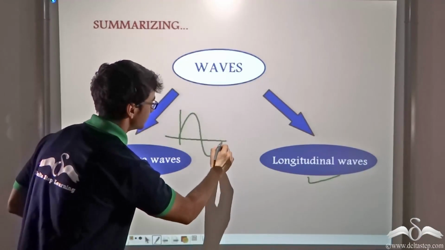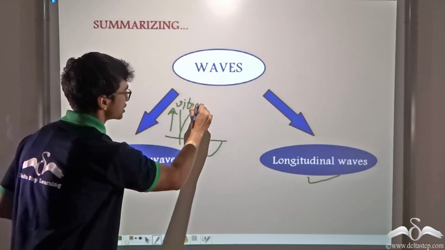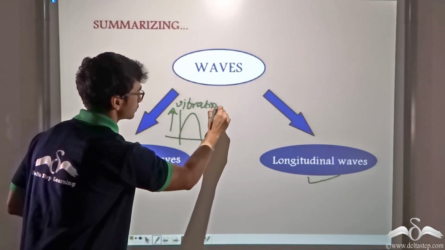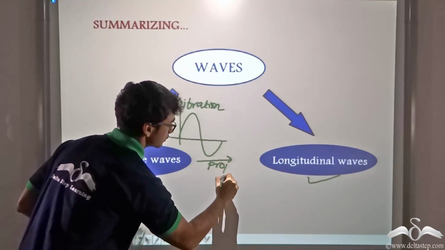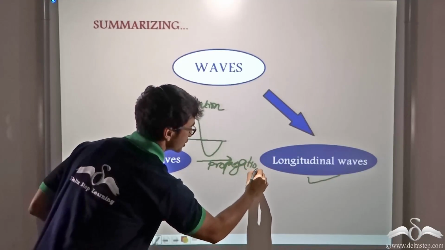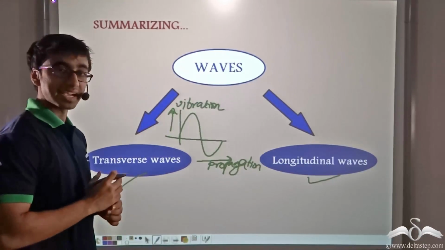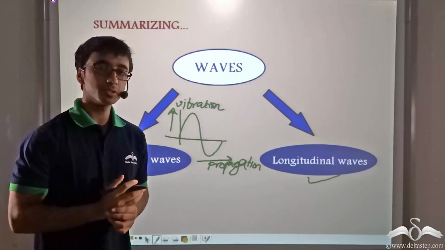Somewhat like this. This is the vibration and this is the propagation. And the second kind of wave was a longitudinal wave. What was a longitudinal wave?